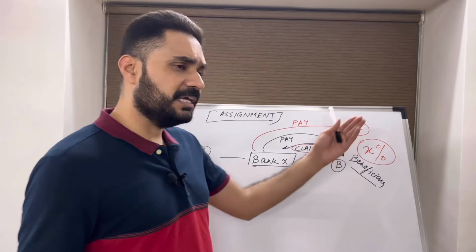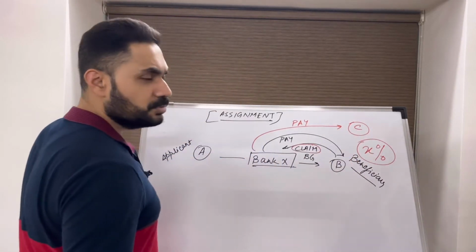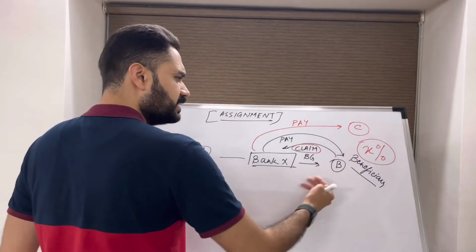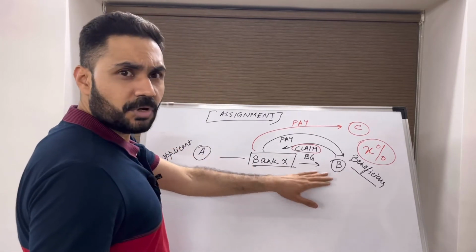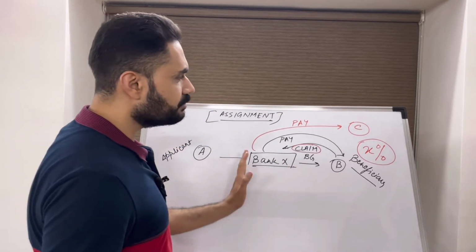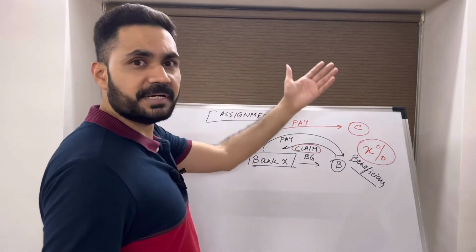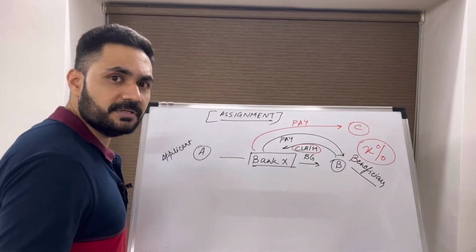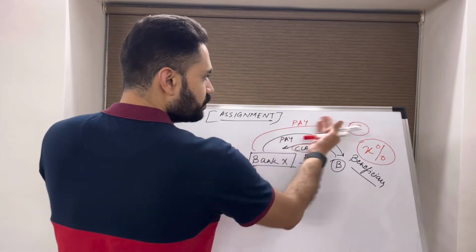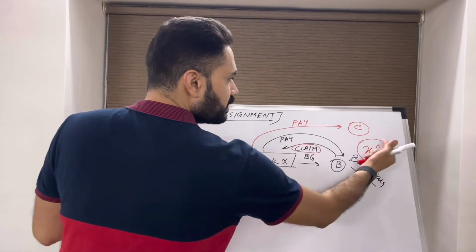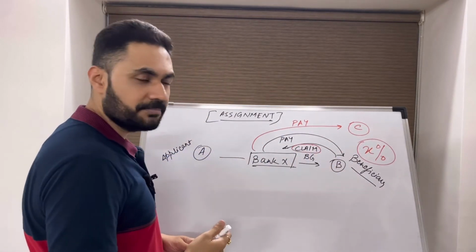In what cases can this happen? Suppose B is supposed to pay some amount to C. B can say, I have a guarantee in my name under which I am about to lodge a claim. I will assign some proceeds to you so that the payment which I am supposed to make to you for a separate transaction will get nullified through this assignment of proceeds. So in such a case, B can give a request to the bank to assign the proceeds. Bank will make payment of that percentage to C, or the entire amount, as per the instructions given by B.